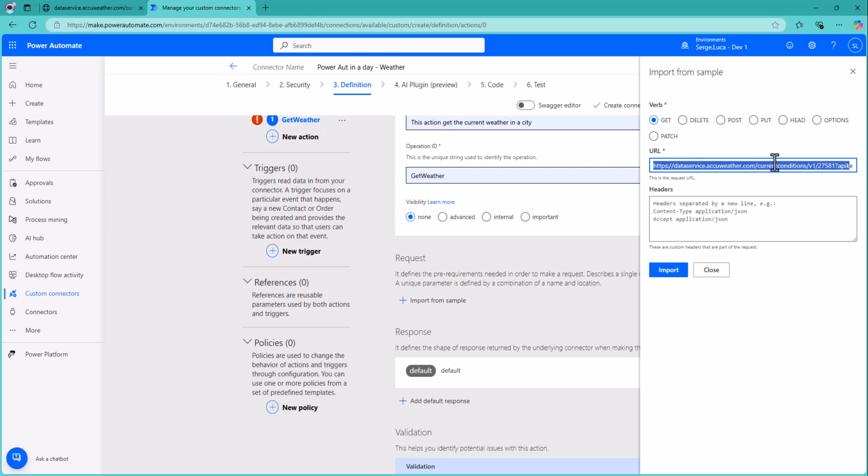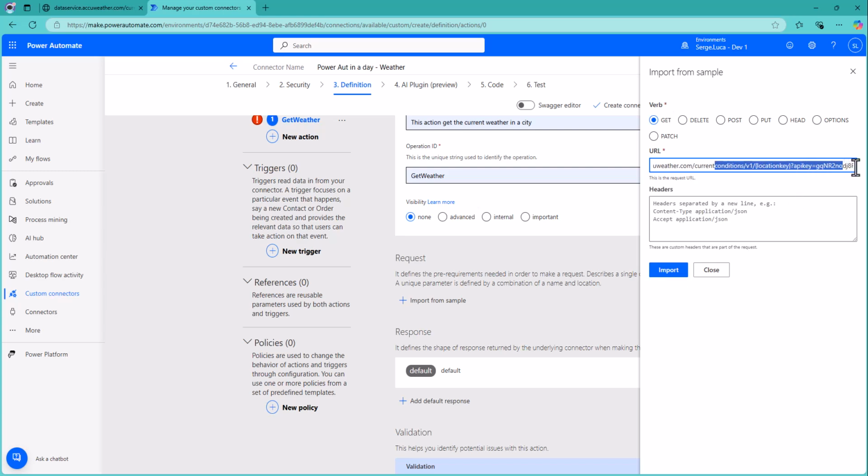Just paste your sample request, and we need to specify that we have to provide the location key or location code. This is a location code, right? So if we put that under brace, let's call it location key.